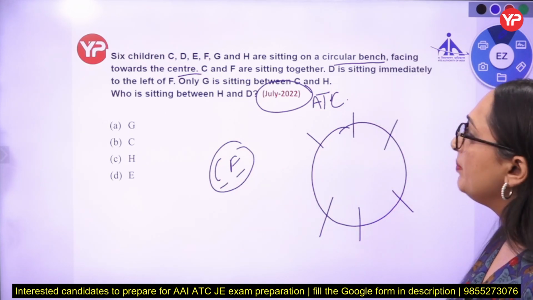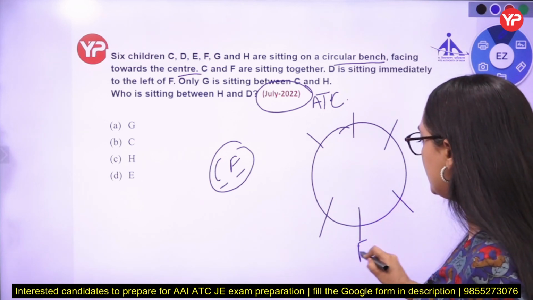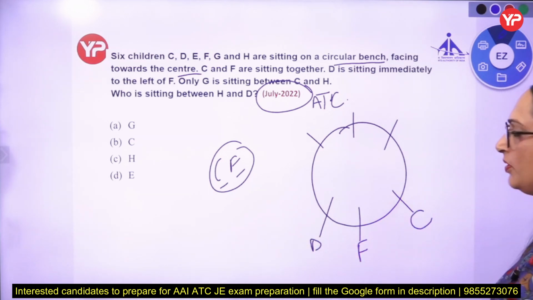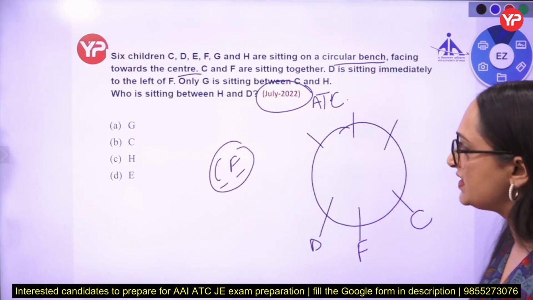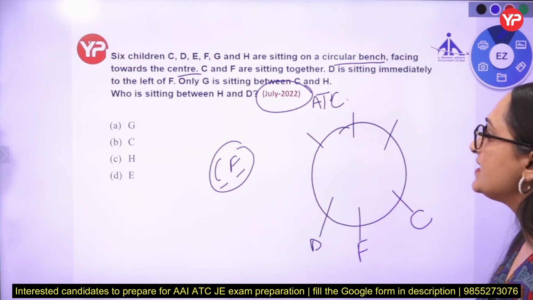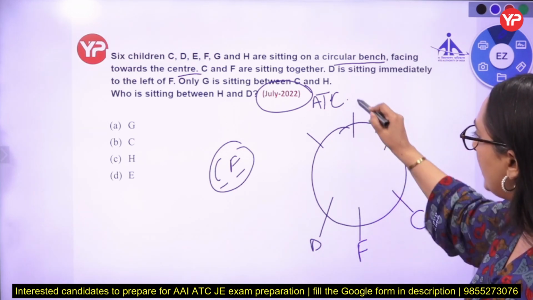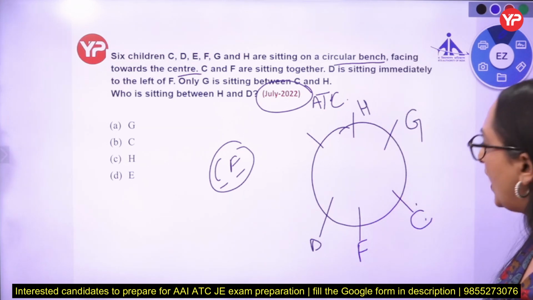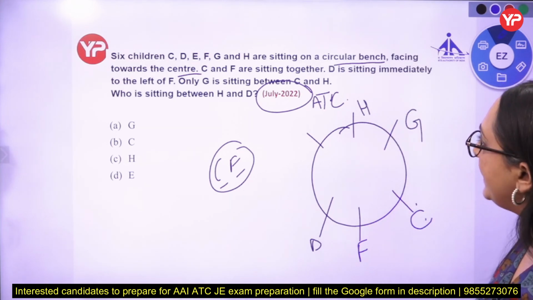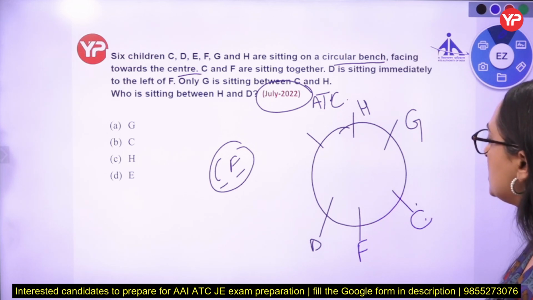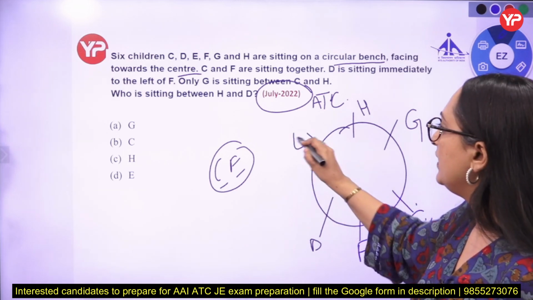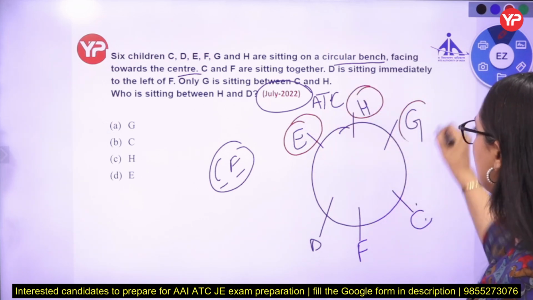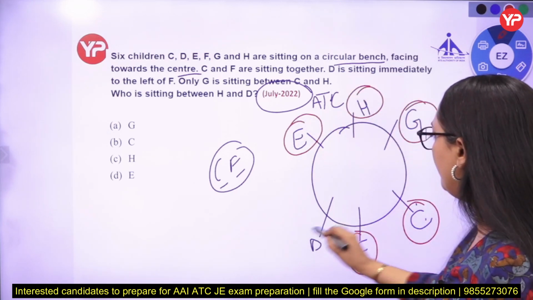D is sitting immediately left of F. So this is clear that D is sitting immediately left of F and C is a neighbor of F. Now we know the position of C also. Only G is sitting between C and H. There is one person sitting between C and H, that is G. So we are left with only one person, that is E. So this is our final arrangement. Very easy question. E, H, G, C, F and D.